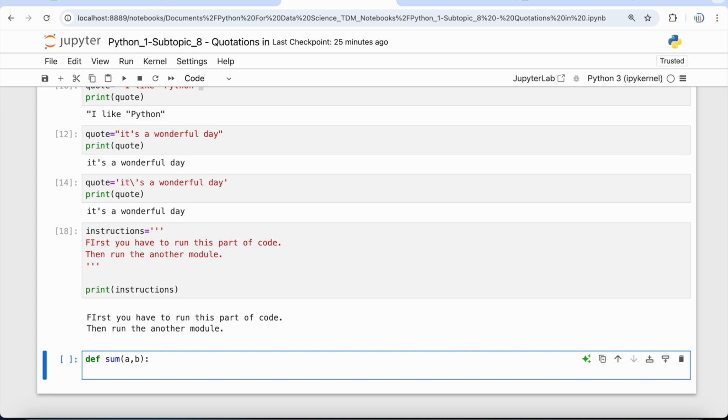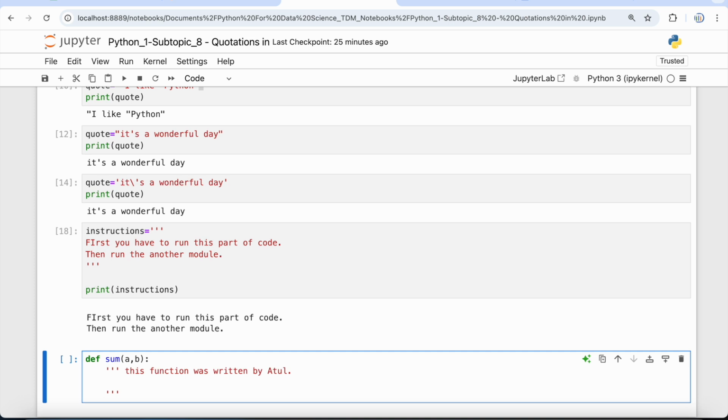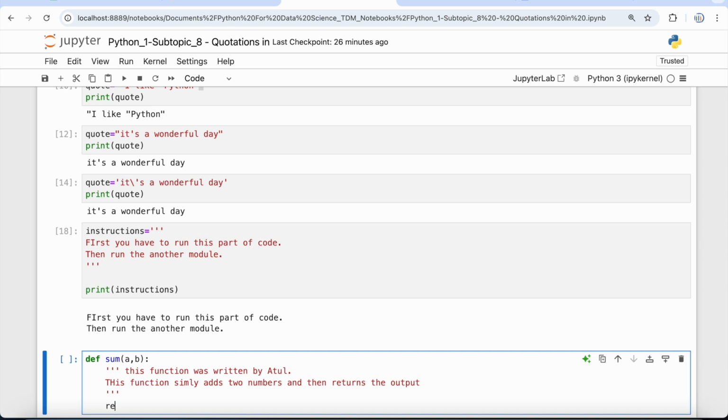Then what I can do is simply put this triple quote and write: this function was written by Atul, and then on the second line I'm going to say this function simply adds two numbers, and then returns the output. Okay, now for the rest of this function, let's return